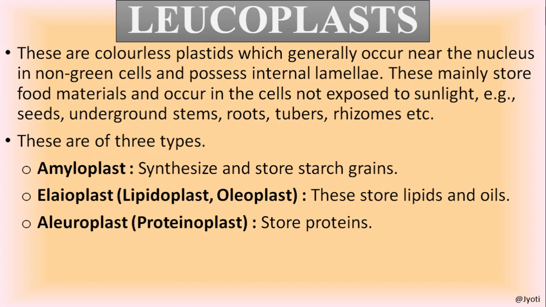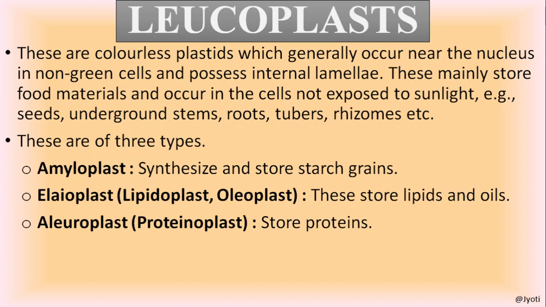And these parts of the cells are not exposed to the sunlight, and very important children, depending upon the type of food stored by the leucoplast, it is of three types. Very important children, from the examination point of view, the leucoplasts are of three types depending upon the type of food material stored by them.